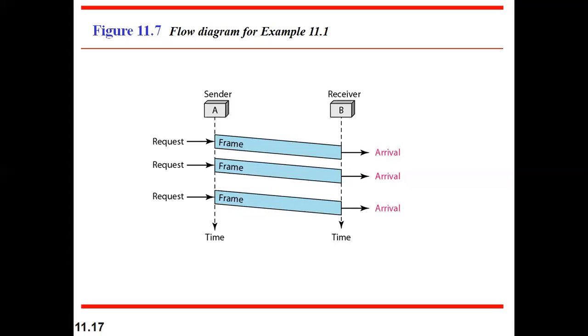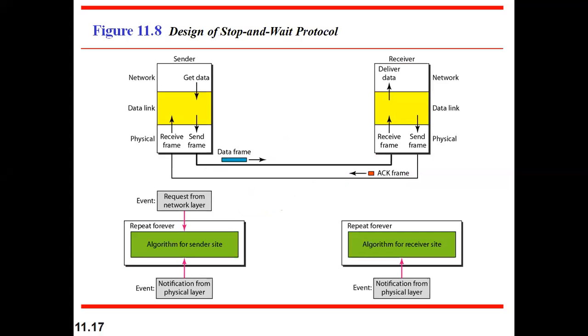Yes, sir. Okay. Next, we'll quickly go ahead with the next protocol, that is stop and wait. Here it will be more clear. The network layer will get the data, then it will be converted to a frame as usual, whatever the diagram we have seen in the previous. Once it is converted to a frame, it will be sent to the physical layer. Then the physical layer will send that to the receiver side.